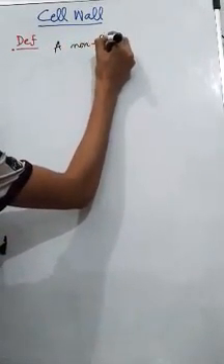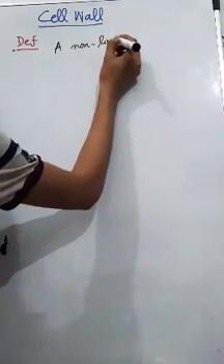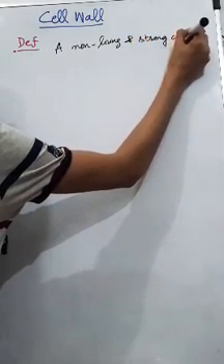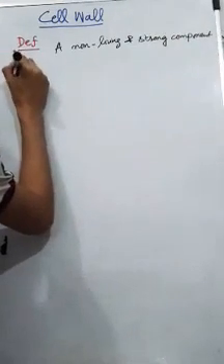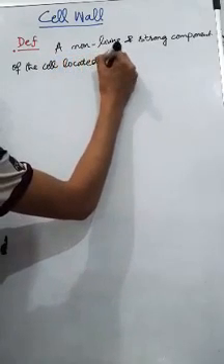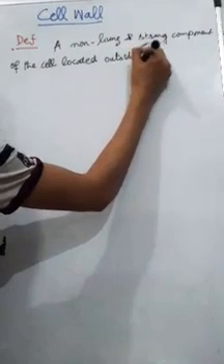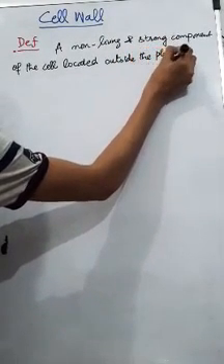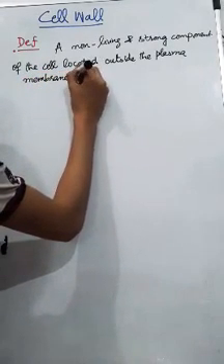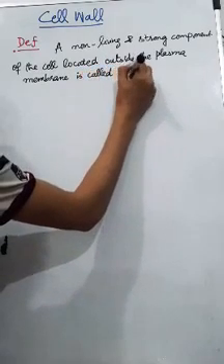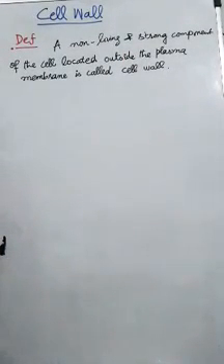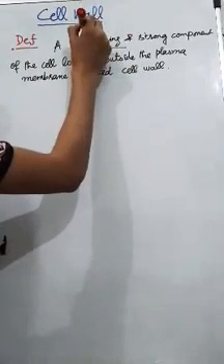A non-living and strong component of the cell located outside the plasma membrane is called cell wall. A non-living means cell wall is dead.